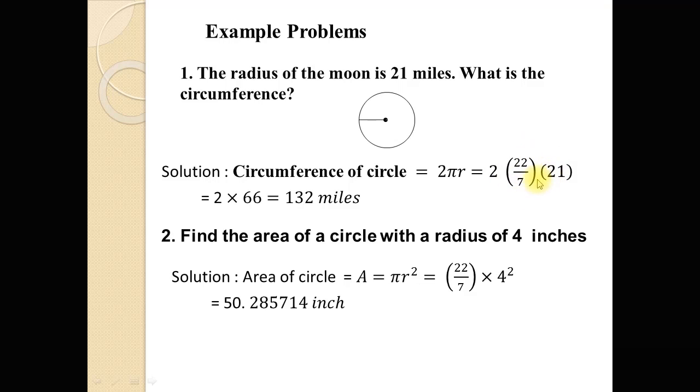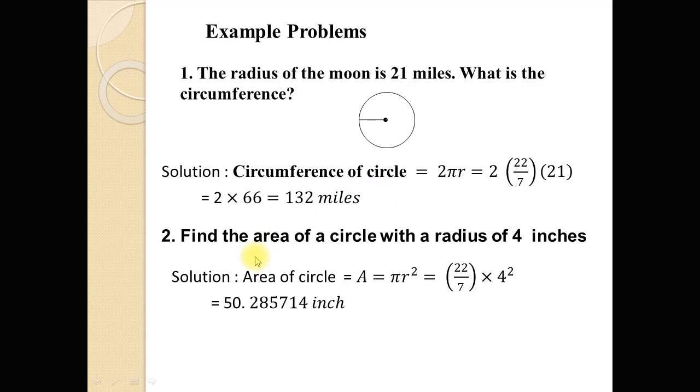After simplification, 7 1s are 7, 7 3s are 21, and now multiplying 3 by 22 we get 66, and multiplied by 2 we get 132 miles. The radius of this moon is 21 miles, and this is the circumference. Sorry, this is the circumference of the moon. 132 is the circumference of the moon.